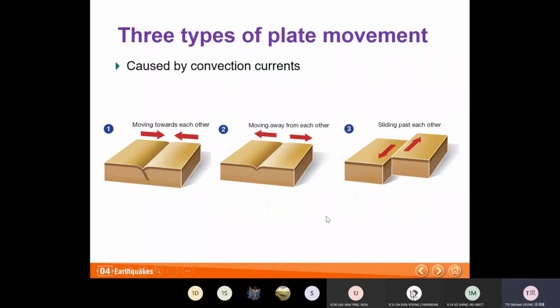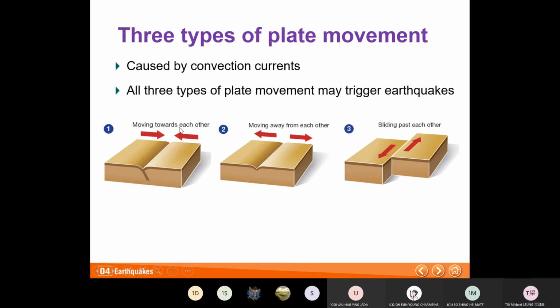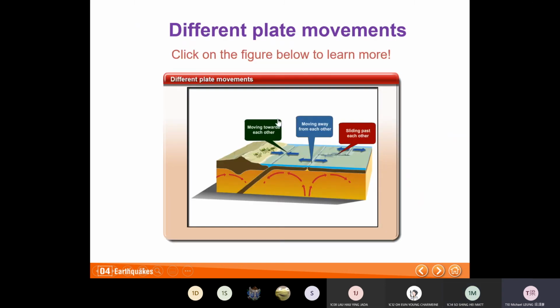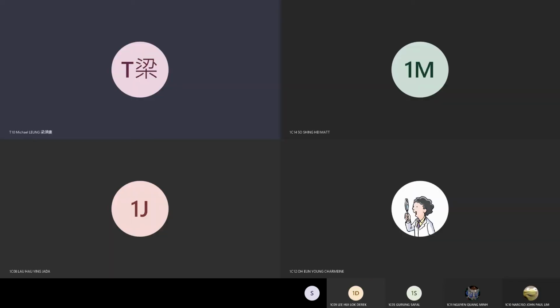Okay. So these are caused by convection currents. And these 3 types of plate movement can trigger earthquakes. So here, the animation will show you different types of plate movement. Okay, so I'm going to show you the video.